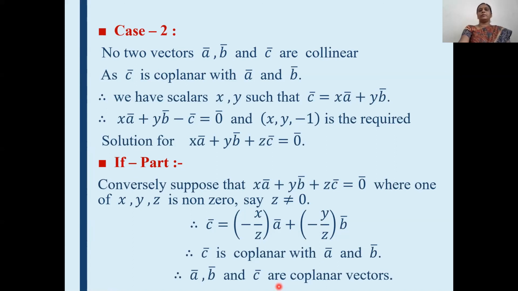With the help of those two theorems and the definitions of collinear and coplanar vectors, it is very easy to prove the theorem. In this lecture we have seen what is meant by collinear vectors and coplanar vectors, and we have proved 3 theorems in the chapter vector.